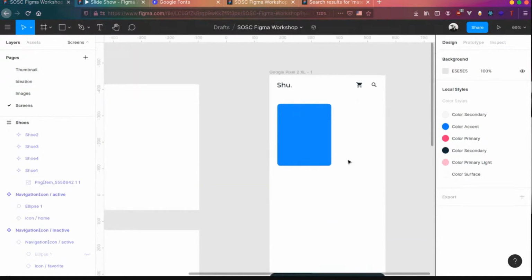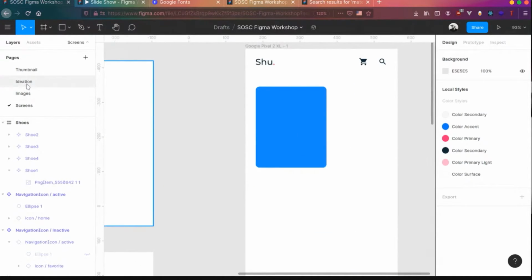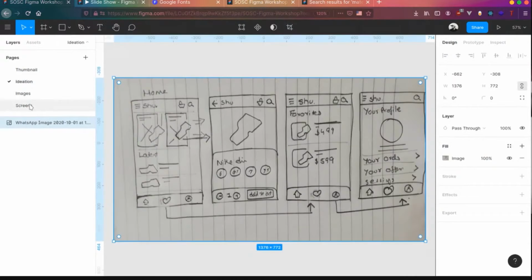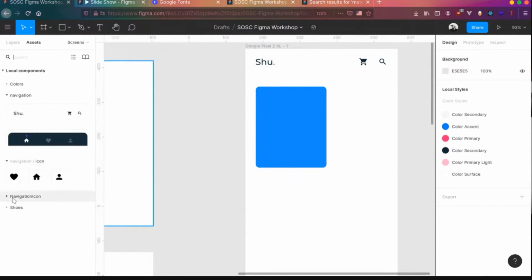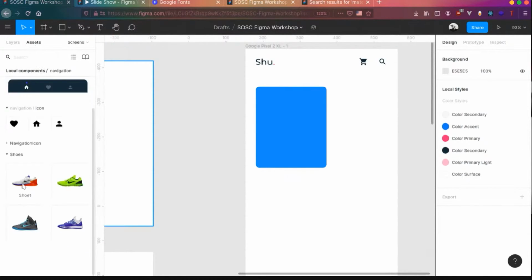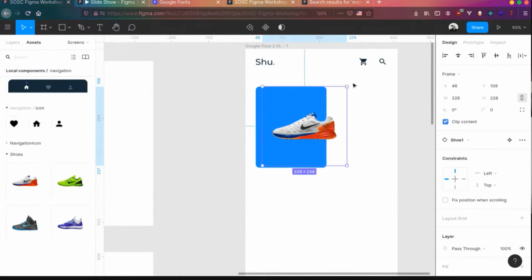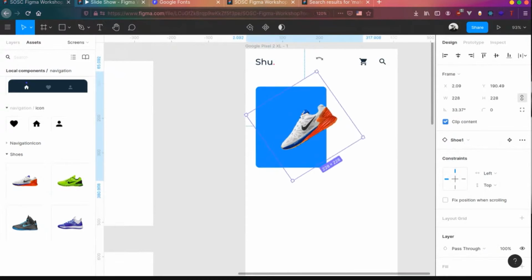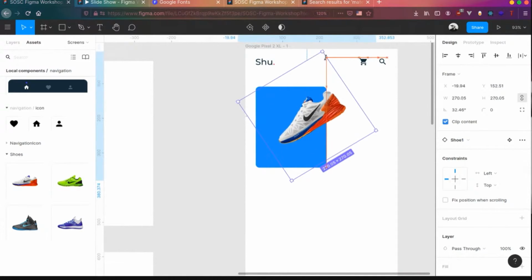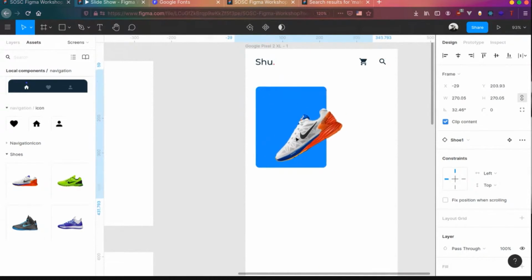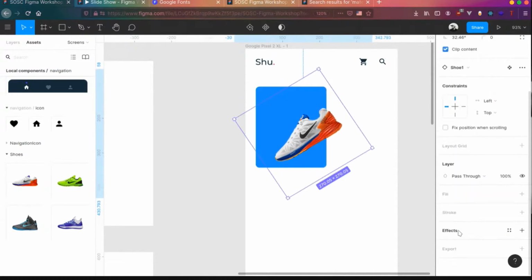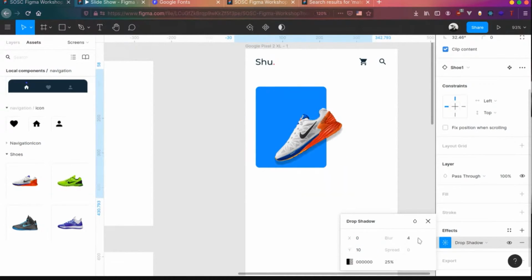So we have the card ready over here. Basically we are designing this part of the screen. We can go to assets and you can see the shoe images over here. All the shoes, just drag and drop the shoe you want. Resize it a bit, and to give some action, you can change the orientation a bit and drop it over here. And we can add a small shadow to it, effects, with a blur of 15.